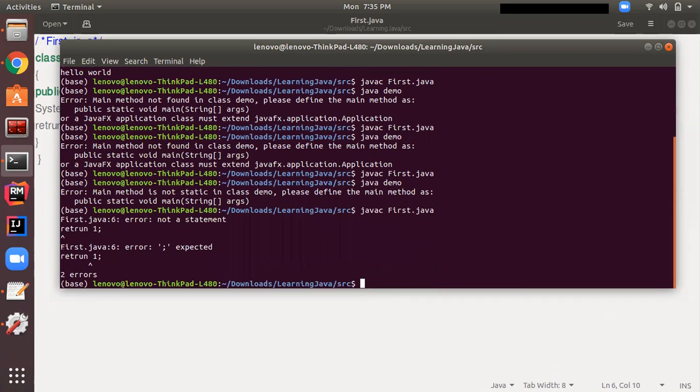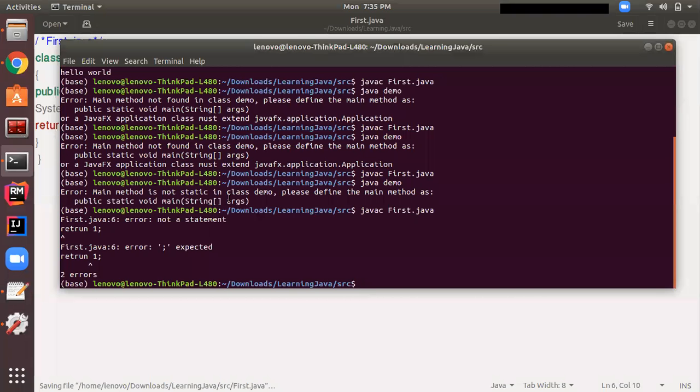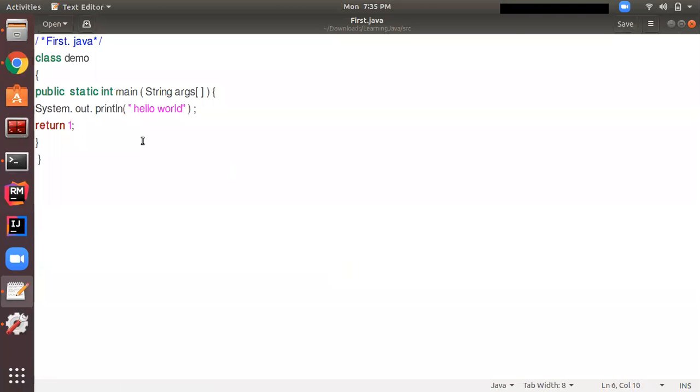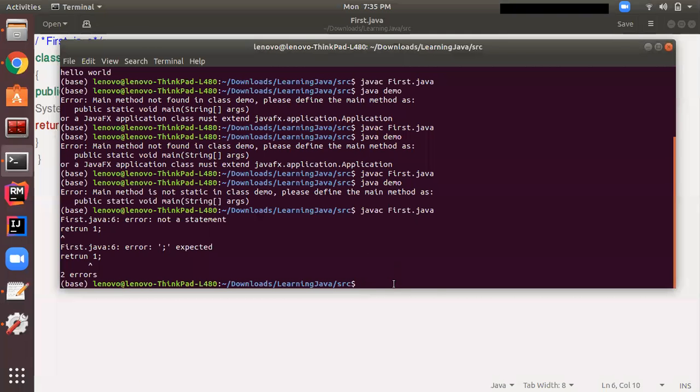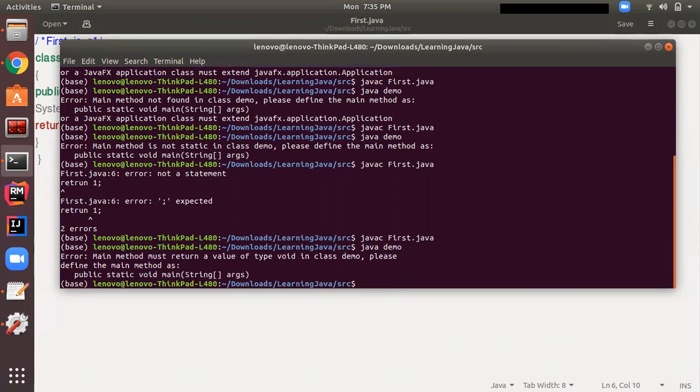Okay, so I am compiling it. Sorry, there is a typo error. Return, return. Okay, so now save it. Now running it again, expecting the semicolon as well. Semicolon is proper. Okay, let's compile it. It's compiled successfully. Now running it, it's giving the error.